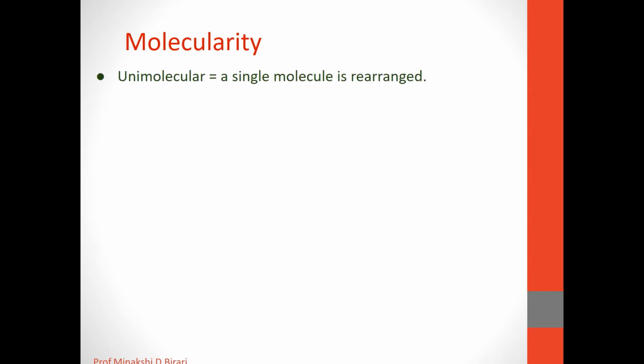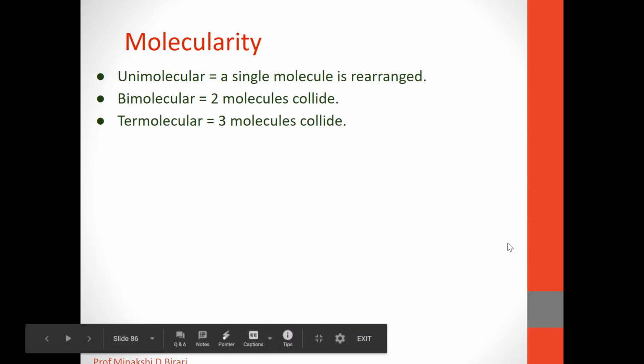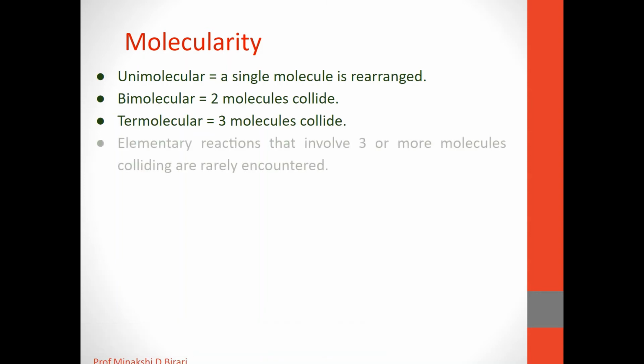We should remember that molecularity is classified as unimolecular, bimolecular and termolecular. Unimolecular means a single molecule is rearranged, bimolecular means two molecules collide, and in a termolecular reaction three molecules collide. Elementary reactions that involve three or more molecules colliding are rarely encountered.